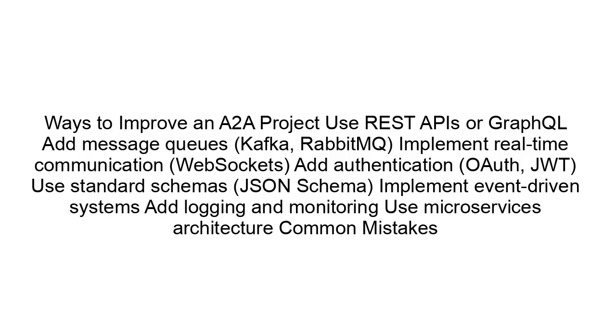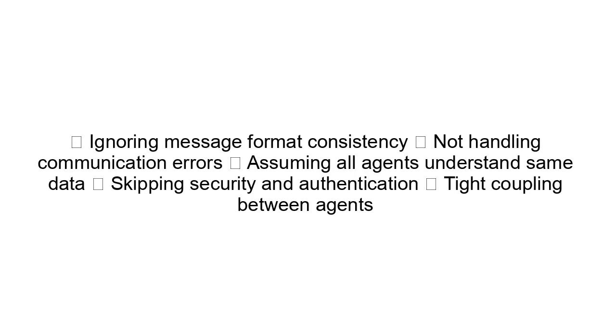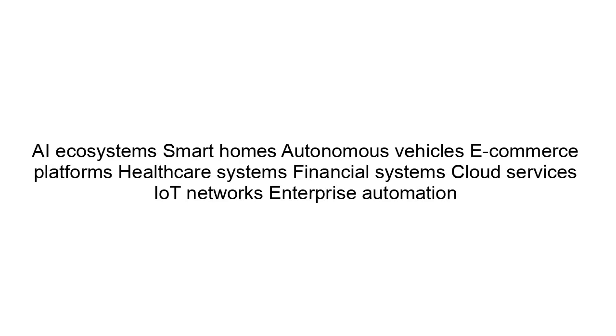Use microservices architecture. Mistakes beginners make: ignoring message format consistency, not handling communication errors, assuming all agents understand the same data, skipping security and authentication, tight coupling between agents. Where A2A interoperability is used: AI ecosystems, smart homes, autonomous vehicles, e-commerce platforms, healthcare systems, financial systems, cloud services, IoT networks, enterprise automation.